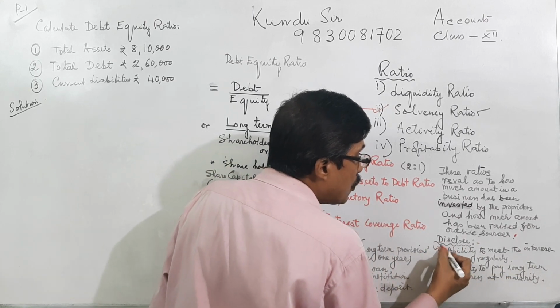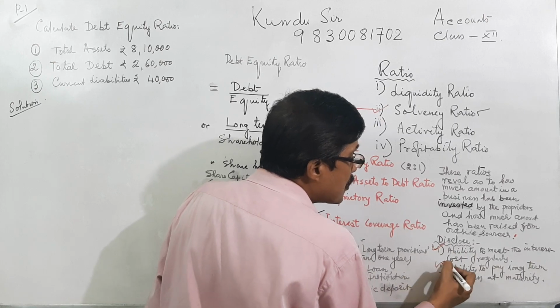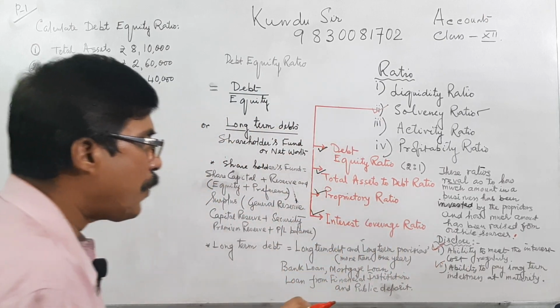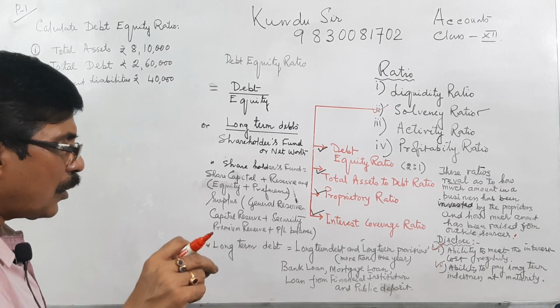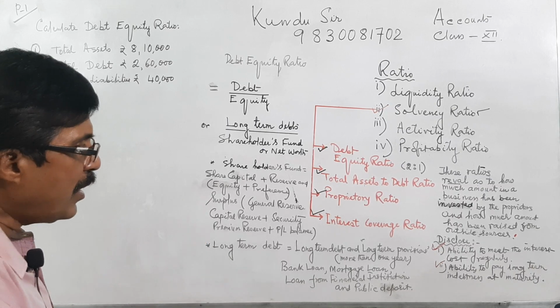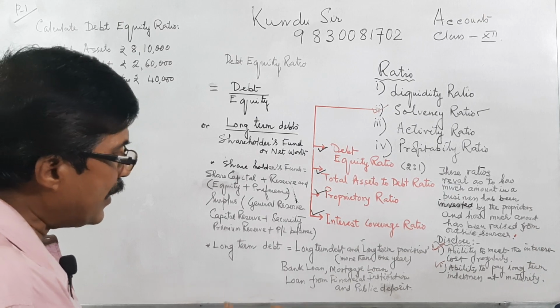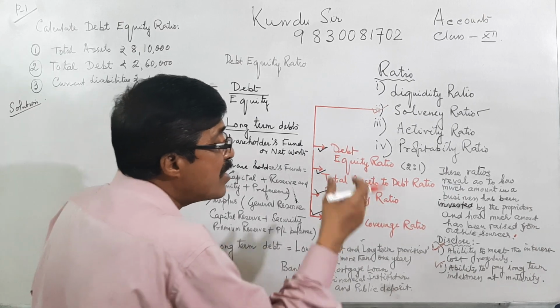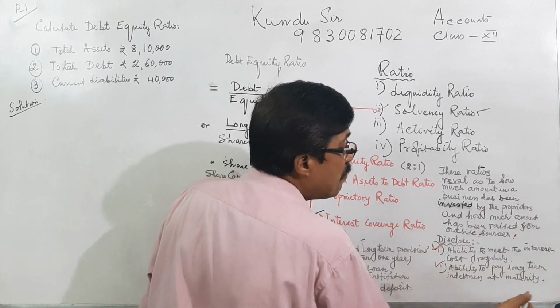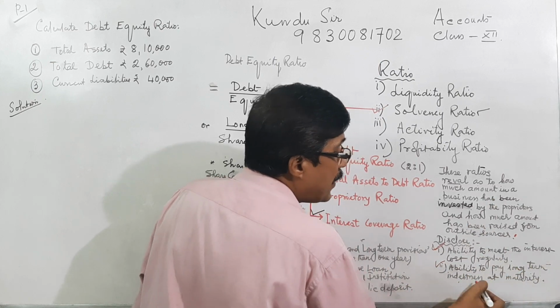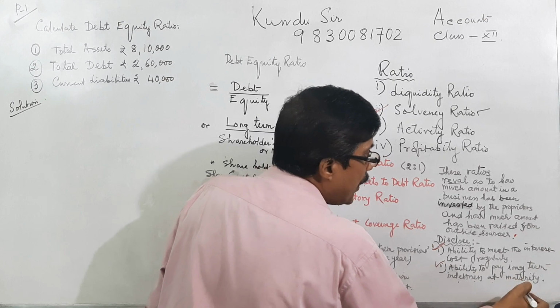That means it discloses the ability to pay interest regularly on the loan taken, and second, the ability to pay or redeem long-term indebtedness at maturity.